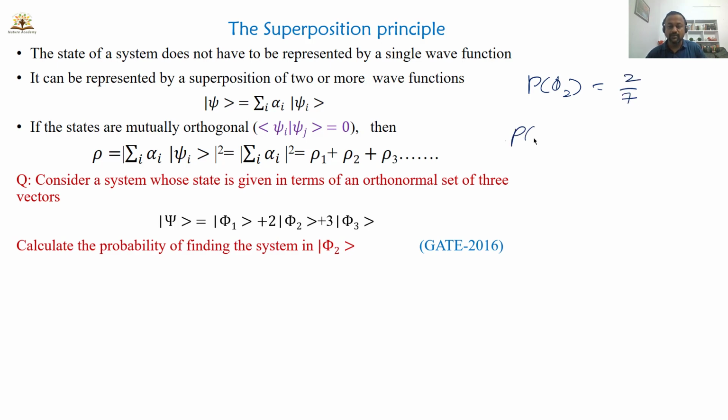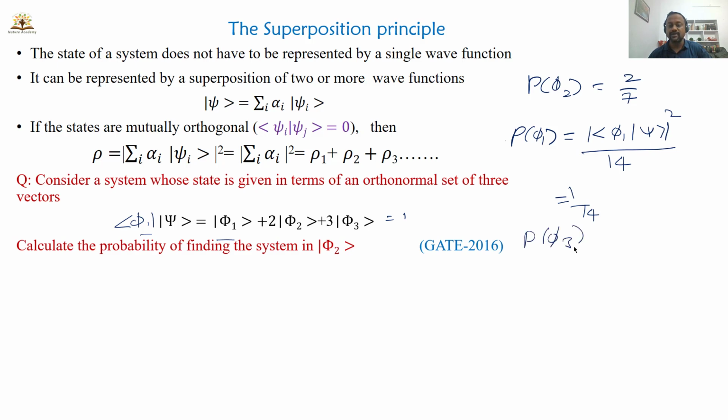Similarly, the probability of the particle being in state 1 will be: you write the wave function psi 1, take its modulus square, and divide by the normalization constant, that is 14 in this case. So what will you get when you multiply with psi 1? This is simply 1. So you get 1 by 14 here.